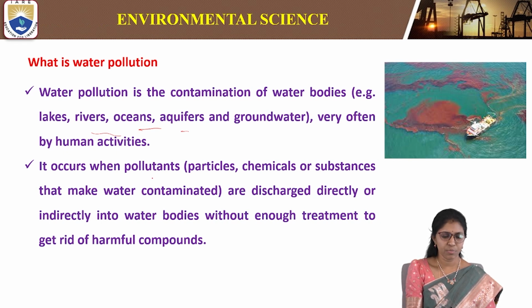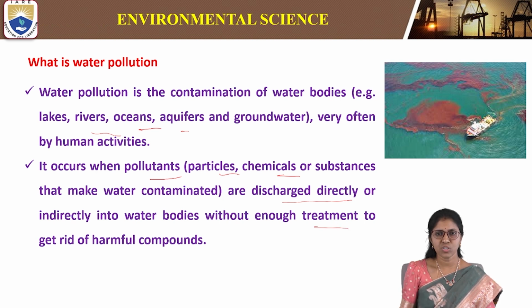So it occurs when pollutants like particles, chemicals or substances make water contaminated. These are discharged directly or indirectly into water bodies without enough treatment to remove harmful compounds.